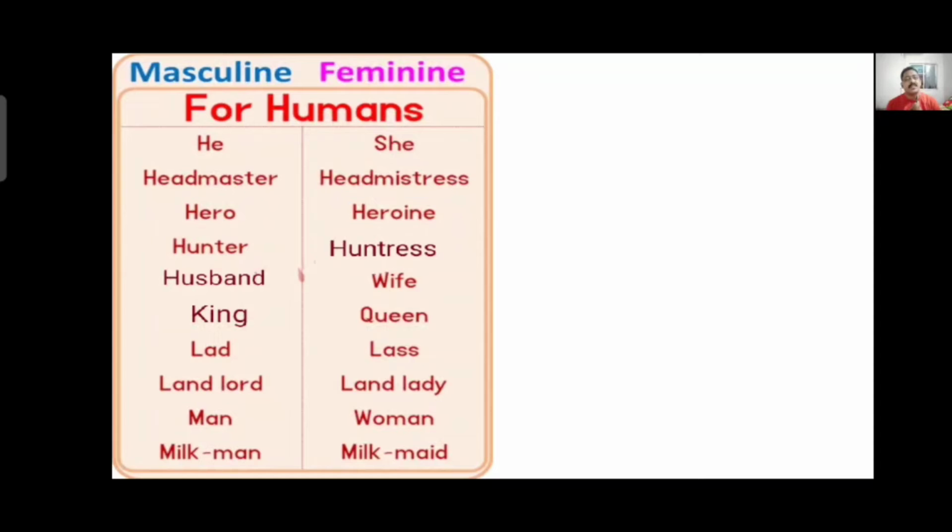Hero, heroine; hunter, huntress; husband, wife; king, queen; lad, lad means boy; lass means girl; landlord, landlady; man, woman; milkman, milkmaid. So both male and female I have written, masculine and feminine gender.